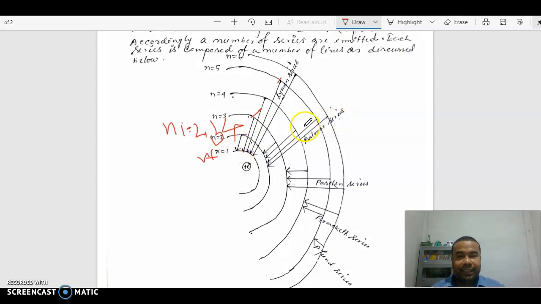And the last line has the shorter wavelength, that is, if we take Ni equal to infinity, then that spectral line has the shortest wavelength. Thank you.